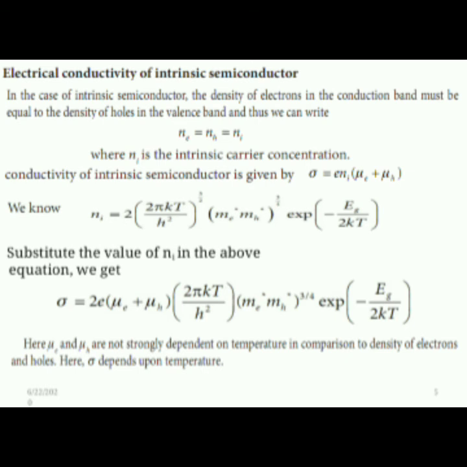We get sigma is equal to 2e into (mu E plus mu H) into (2 pi kT by h square) into (Me star Mh star) whole power 3 by 4 into exponential of minus Eg by 2 kT. Here, mu E and mu H are not strongly dependent on temperature in comparison to the density of electrons and holes. Here, sigma depends upon temperature.